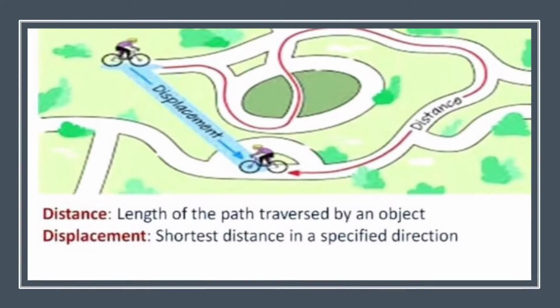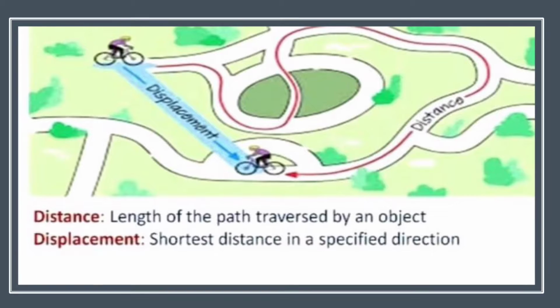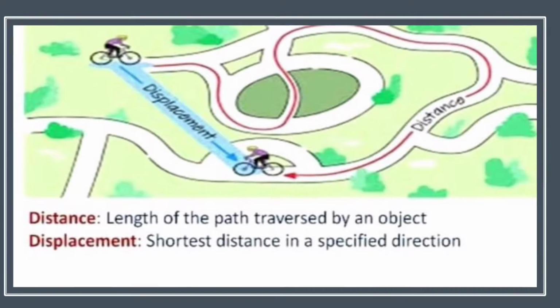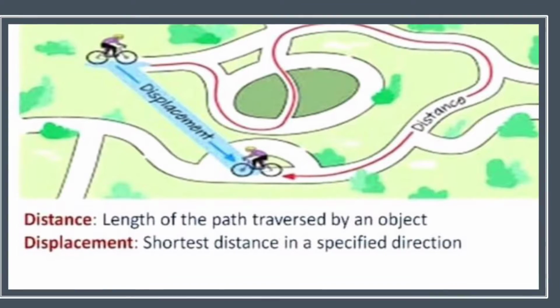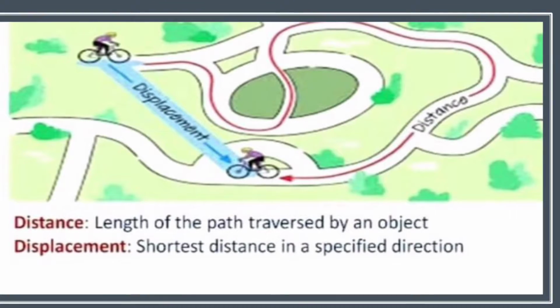Distance and displacement. Simple and easy. Distance means long. Displacement means short. Observe this picture. The longest path is the distance and the shortest path is the displacement.